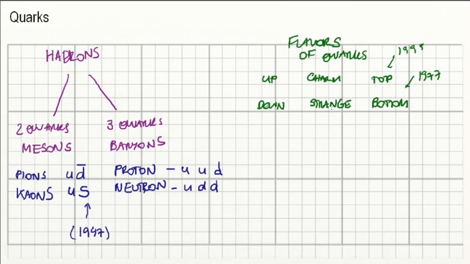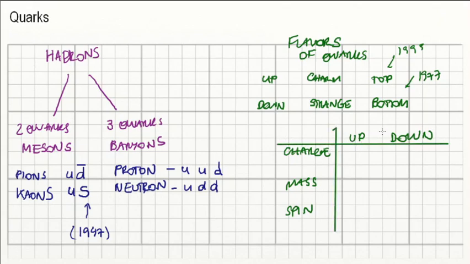So it's important to notice that each quark will have a different charge, a different mass, and a different spin. So let's take, for example, the up and the down quark. If we were to write down the charges, the mass and the spin for both of those, the up quark has a charge of plus 2/3, the charge of a proton being 1.